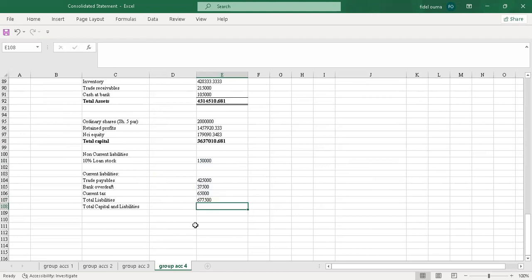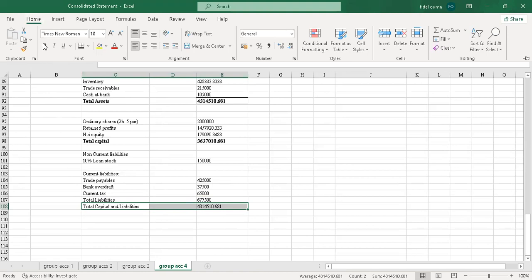Then for total capital and liabilities, I'll just take the total capital and add to liabilities. And it will give me 43,114,510.68. So it balances with the total assets.